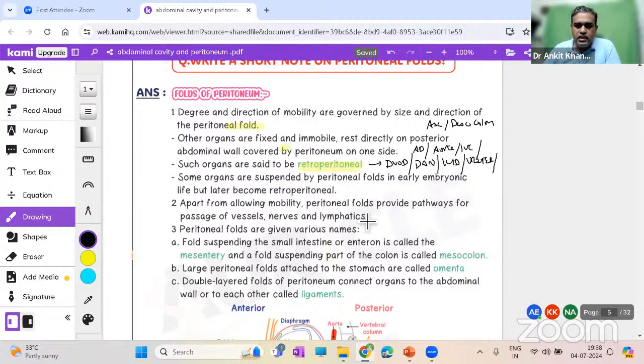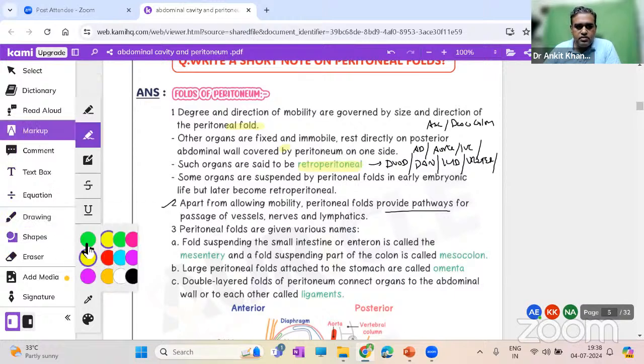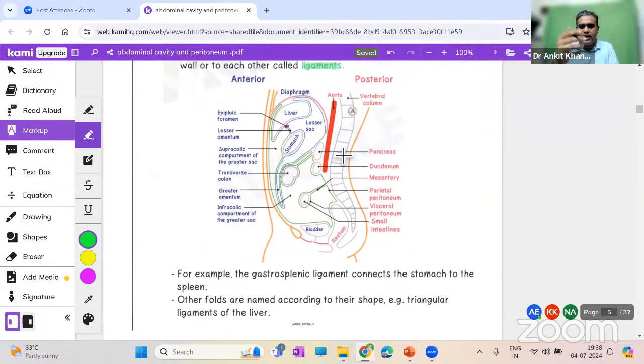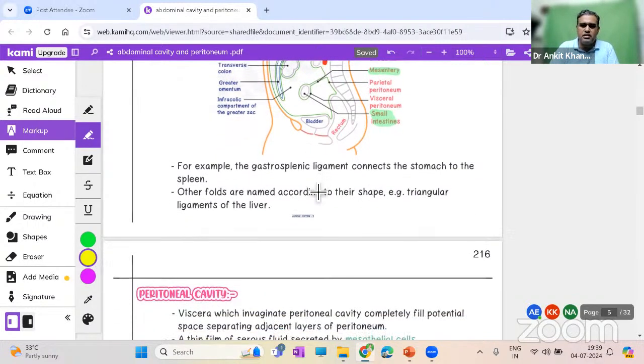Apart from allowing mobility, the peritoneal folds provide pathways for a very important purpose: the passage of vessels, nerves, and lymphatics. Peritoneal folds are given various names that we already discussed: where to use mesocolon, where to use omenta, where to use ligament. These are all the names. This diagram is basically for understanding. If it is connecting the small intestine, what are we calling it? Mesentery. The moment it connects some other organ, say the stomach, then we call it omentum. Simple as that. So names are different, but their function remains the same.